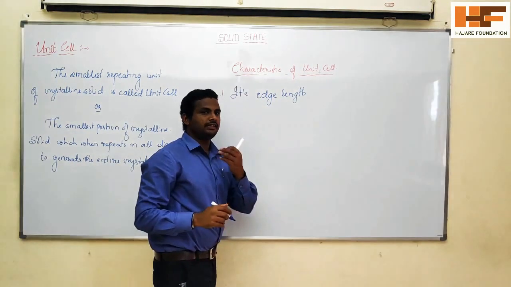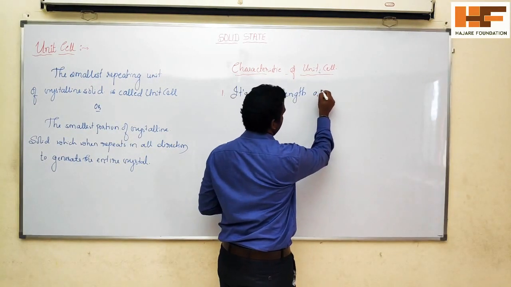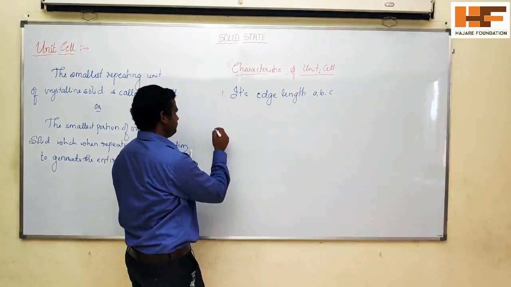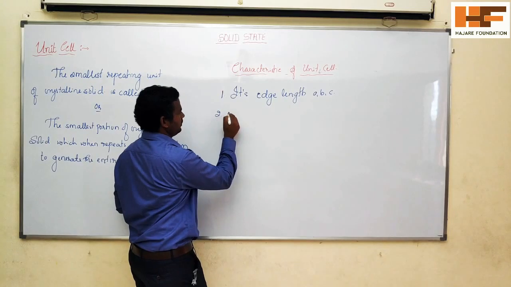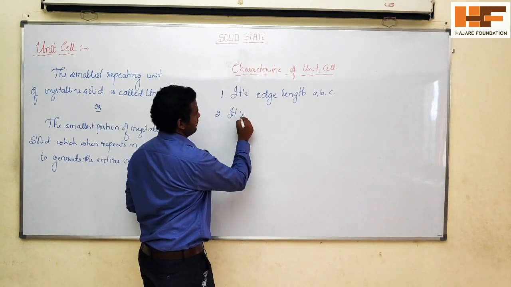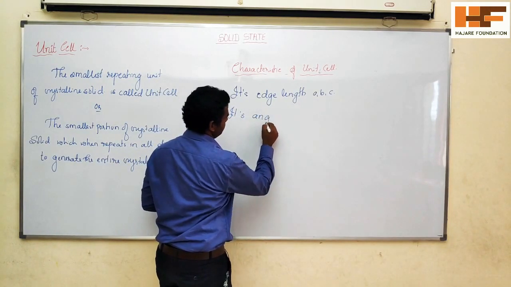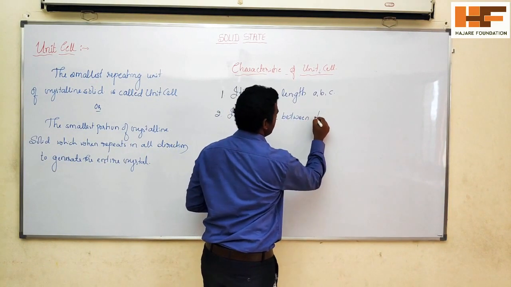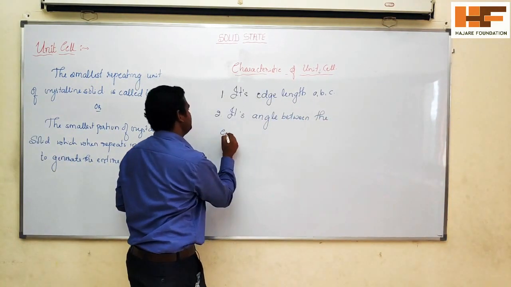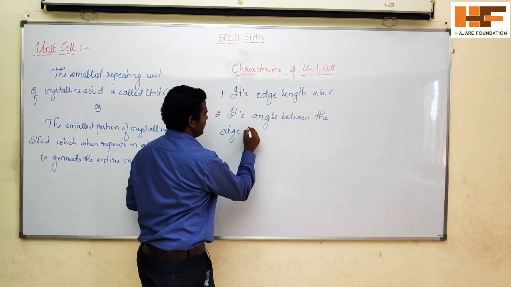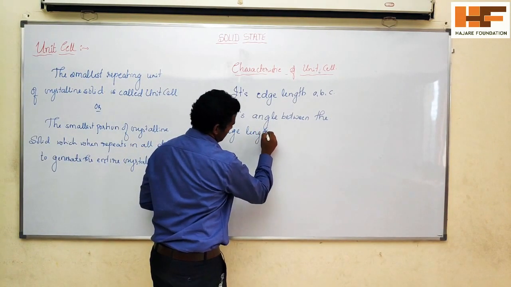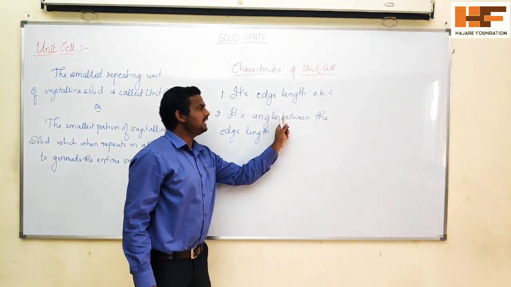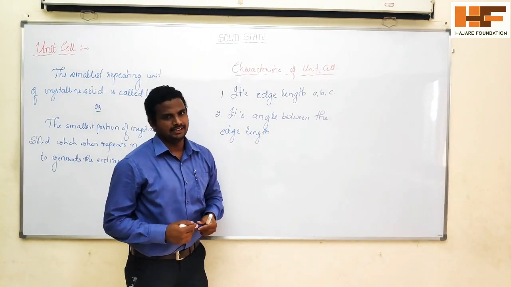It has 3 edge lengths, those are A, B, C. Next, the second one: the angle between the edge lengths. What is meant by this? What is edge length and what are the angles between these edge lengths?